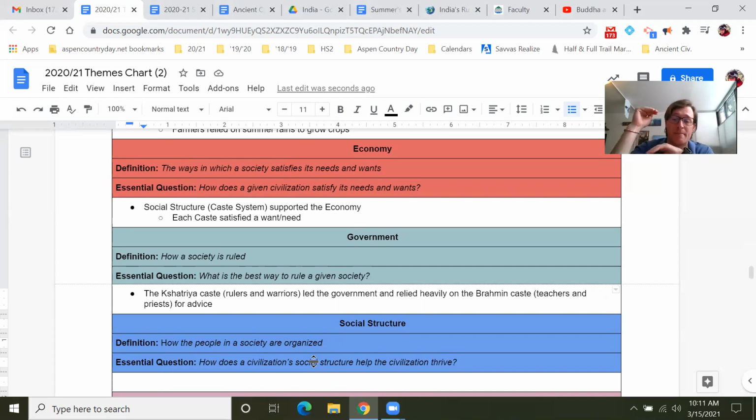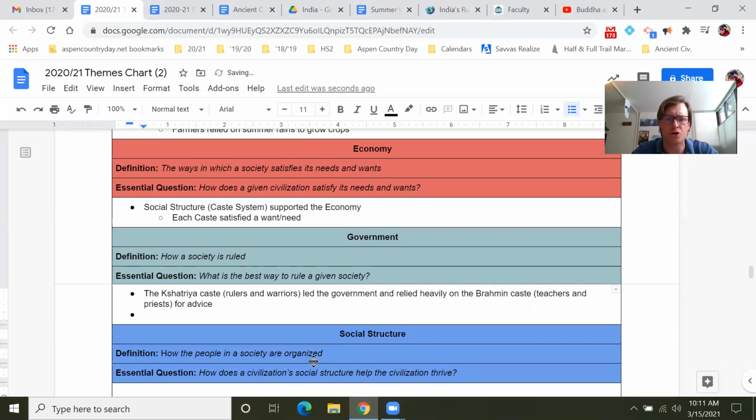Okay, the Kshatriya caste led the government and relied heavily on the Brahmin caste. Remember, the Brahmins were higher up in the caste system than the Kshatriyas class, which kind of is a strange way to organize things because we're so used to the ruler being on top. But we're seeing in the caste system in ancient India that wasn't always the case. But the Kshatriya caste and the Brahmin caste did work together to govern the people. Speaking of, that's going to bring us to a new term. This idea, I did a subnote there, of theocracy. And I'm going to do my equal shift period to get my arrow.